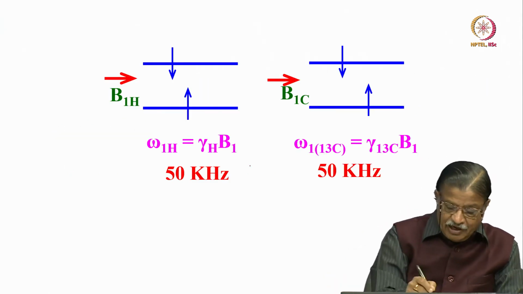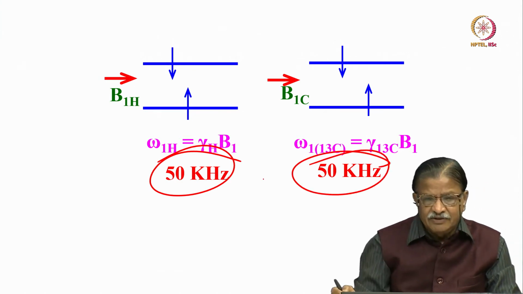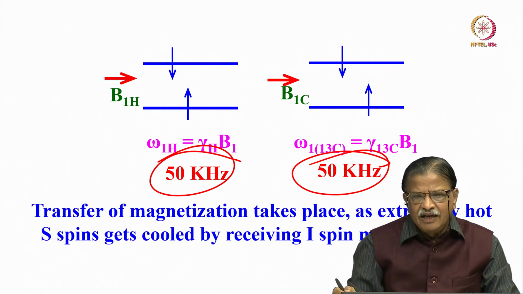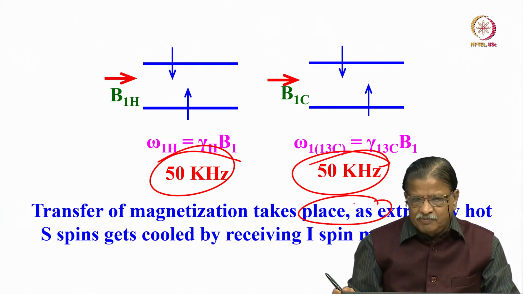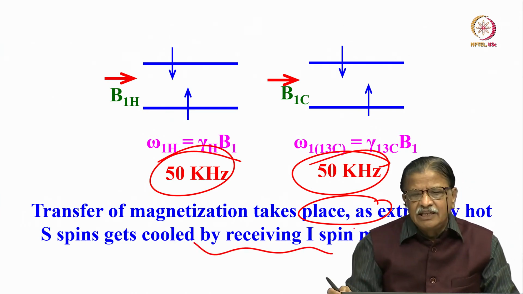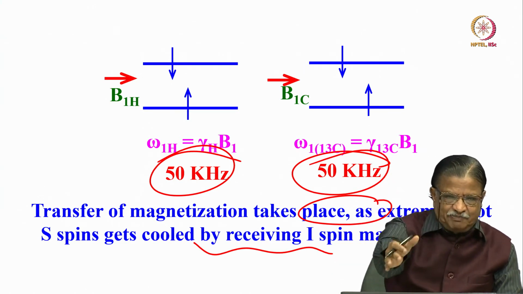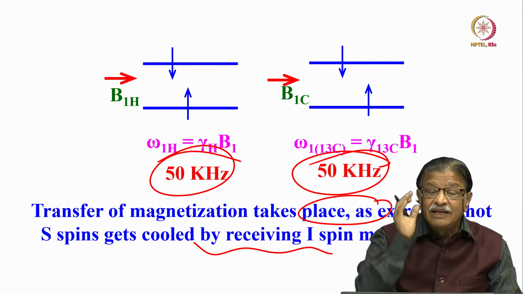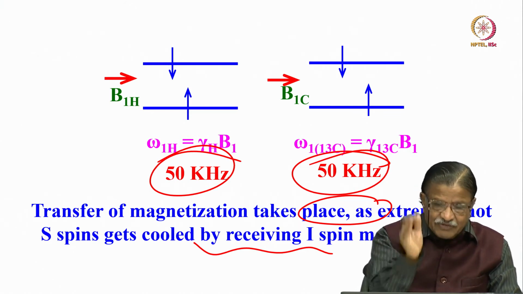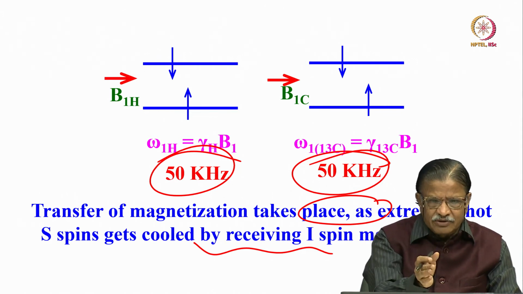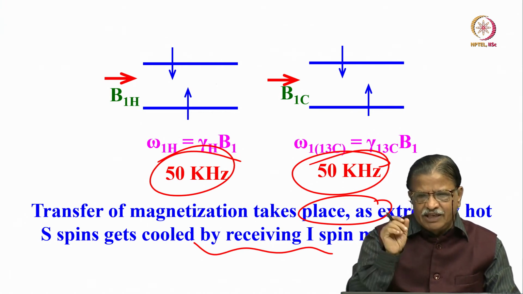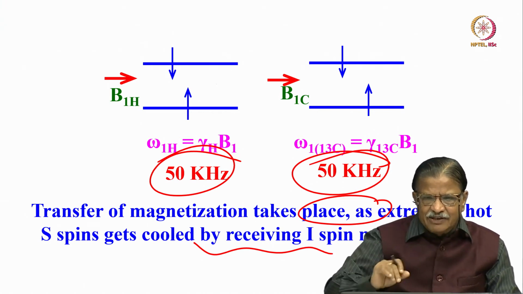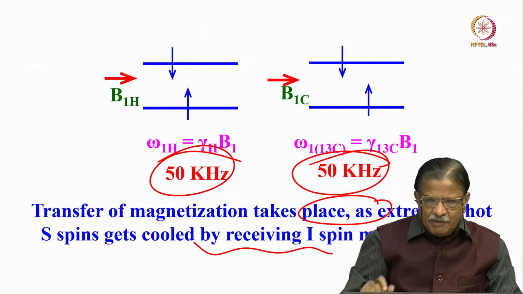Now this is what happens. Now it is at 50 kilohertz, this is at 50 kilohertz. Now we match it. So the transfer of magnetization takes place as extremely hot carbon spins get cooled by receiving energy from protons. So I spin gives energy to S spin. That is what is called cross polarization. You are transferring the polarization of protons to carbon 13. Analogous to what we discussed in the solution state, where by using J coupling, using antiphase terms, we transfer the magnetization between two J coupled spins.